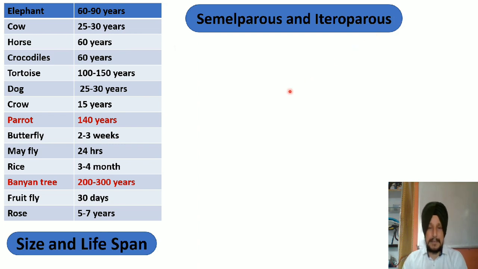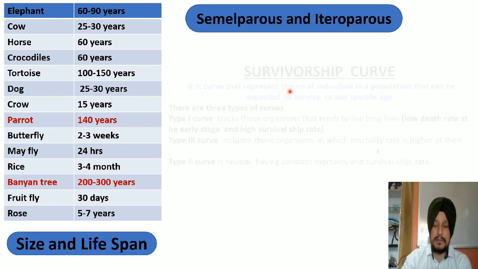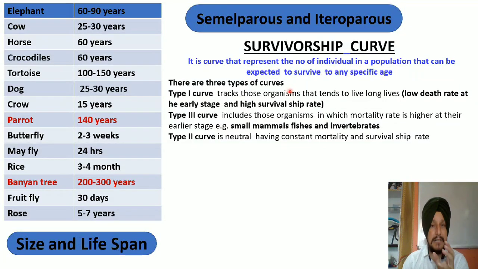अब हम सीधे मुद्दे पे आते हैं। मैंने आपको बताया एक ऑर्गेनिज्म का जो लाइफ स्पेन है वो क्यों ज्यादा होता है और वो क्यों कम होता है, उसके पीछे क्या रीजन है कि some organisms can have a shorter lifespan and some organisms can have a very long lifespan. So in order to find that answer we have to study the survivorship curve. This is the most important part of today's discussion. सबसे important discussion का हमारा ये topic है आज का, survivorship curve.